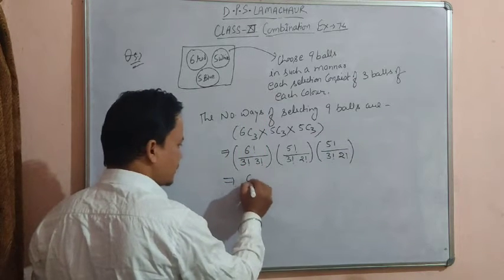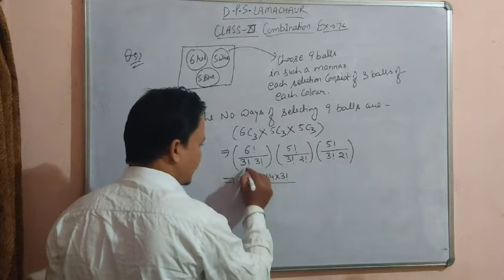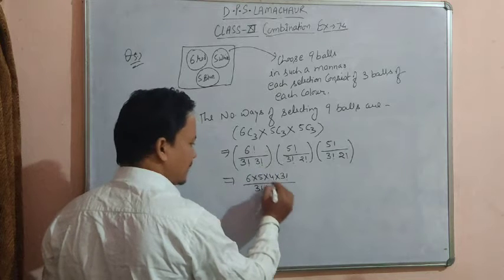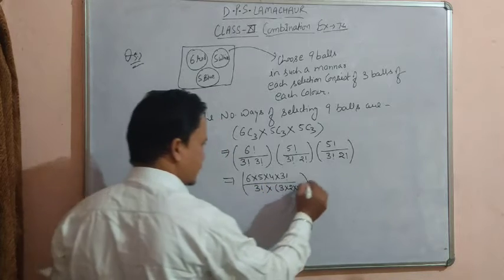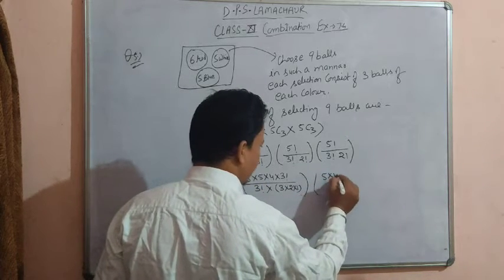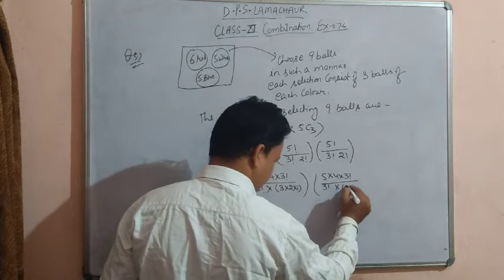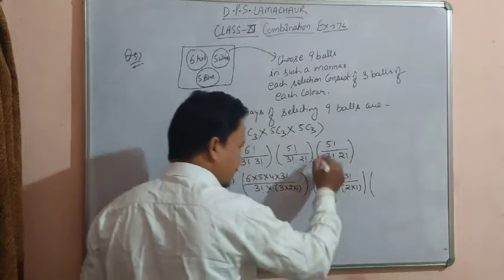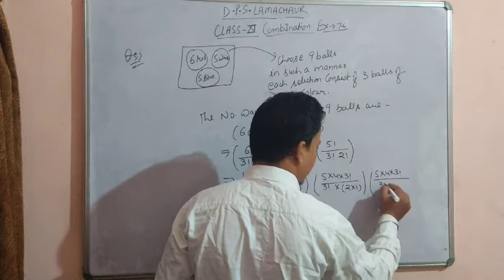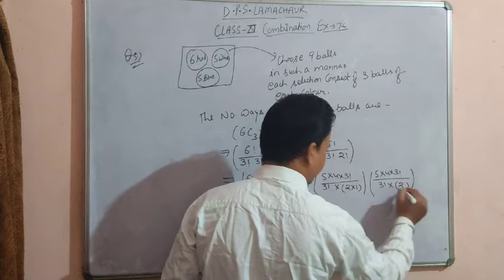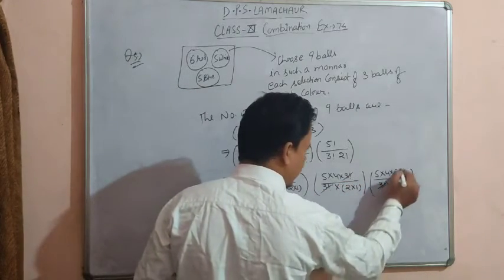So reduce it. 6 into 5 into 4 into 3 factorial divided by 3 factorial into 3 factorial, expanded as 3 into 2 into 1. This is the first bracket. Similarly 5 into 4 into 3 factorial divided by 3 factorial into 2 factorial, expanded as 2 into 1. Here 5 factorial is expanded as 5 into 4 into 3 factorial divided by 3 factorial into 2 factorial. Now the 3 factorial cancels out here, here and here.